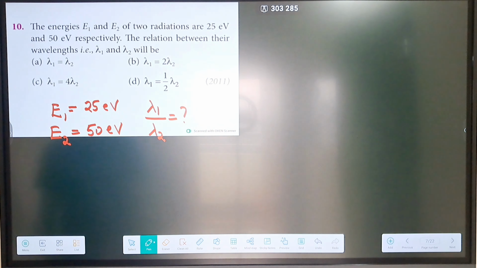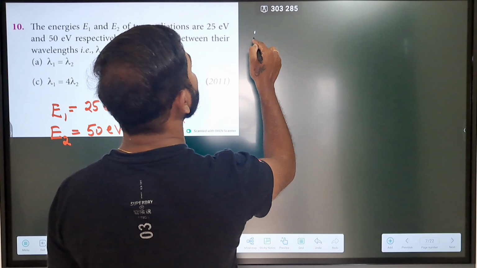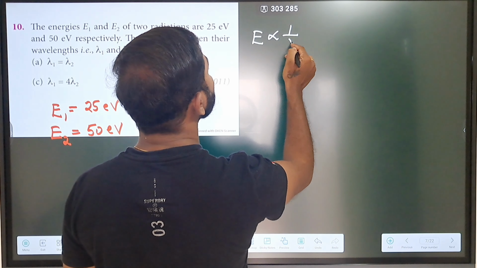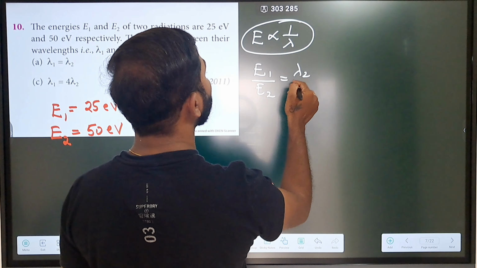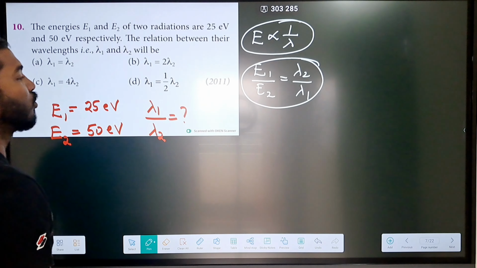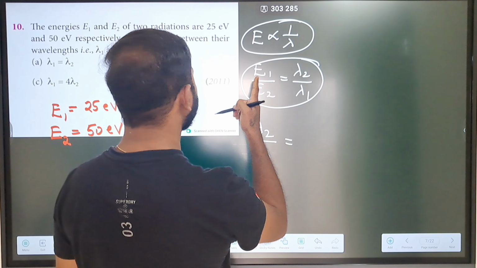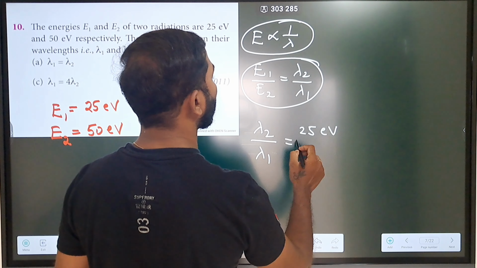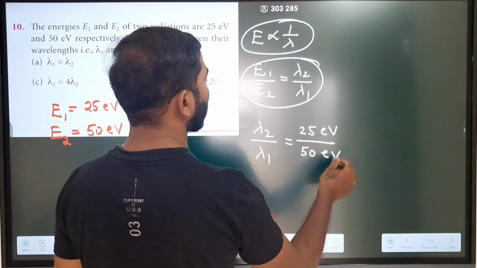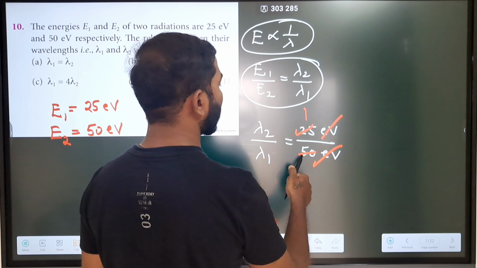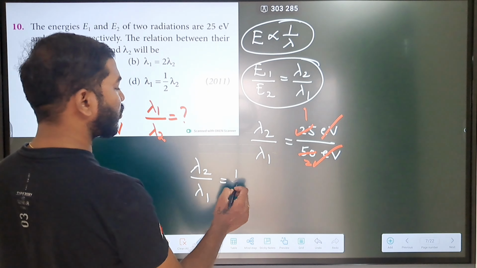Let us try to understand. What is the equation we can write down? Energy is inversely proportional to wavelength, right? So from this we can write E1 by E2 is equal to lambda 2 by lambda 1. This is so simple. So lambda 2 by lambda 1 is equal to 25 electron volt by 50 electron volt. The electron volt cancels, so lambda 2 by lambda 1 is equal to 1 by 2.